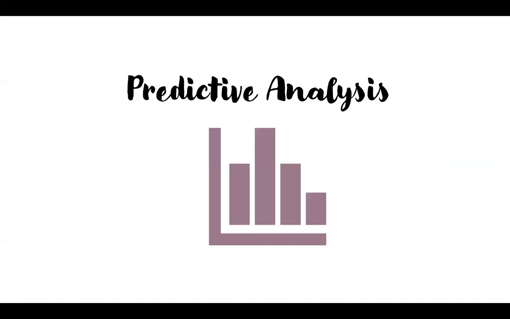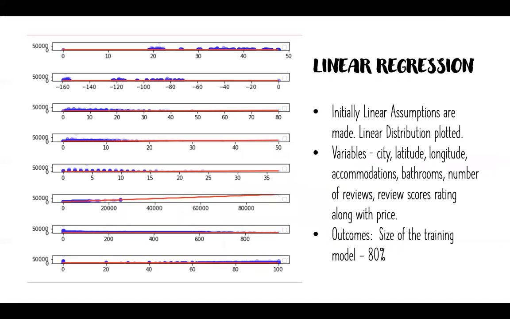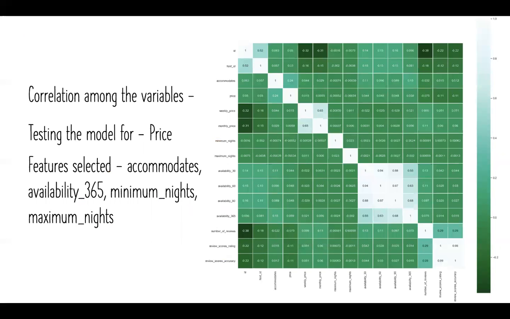The main question still remains is the pricing, and that's what our prediction models revolve around. The first model we have tried is linear regression. Next, assuming the variables to be linearly distributed, we plotted them against the price and selected our features for the model. Also, we have plotted the correlation matrix to see the features' relation with price. And after training and testing, we get a model with an accuracy of 60.8, which is all right.